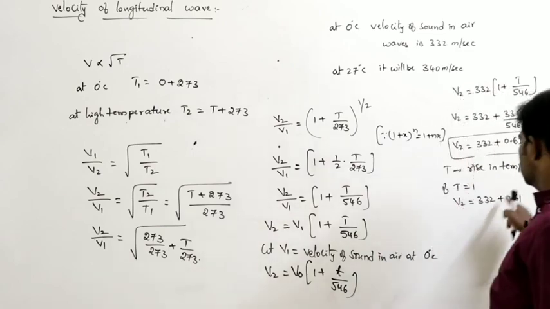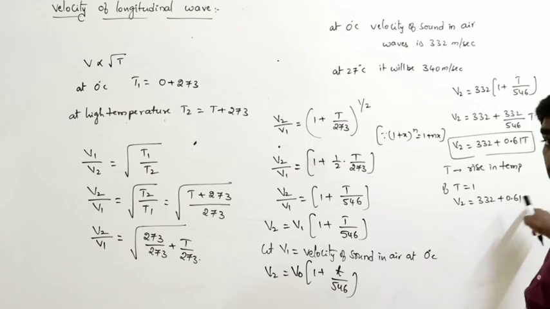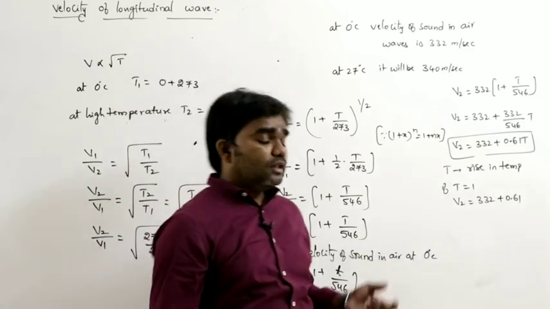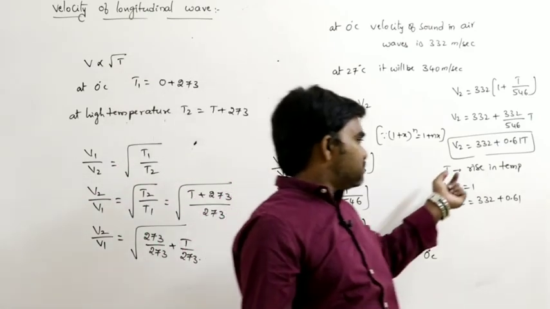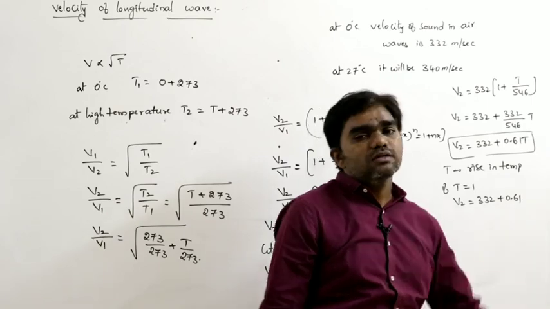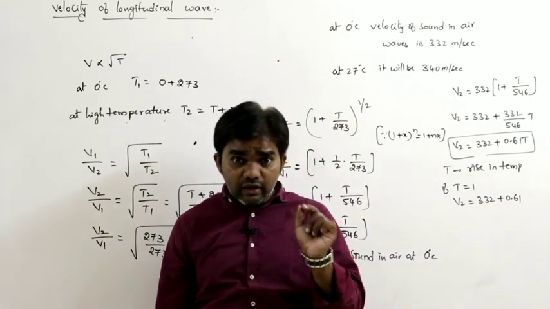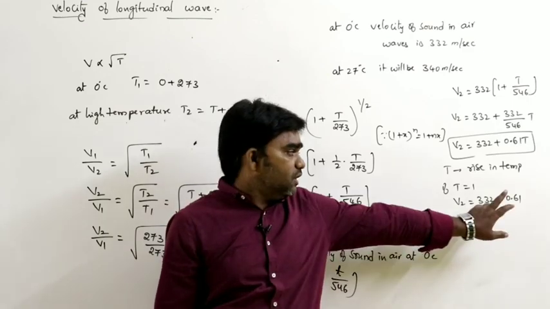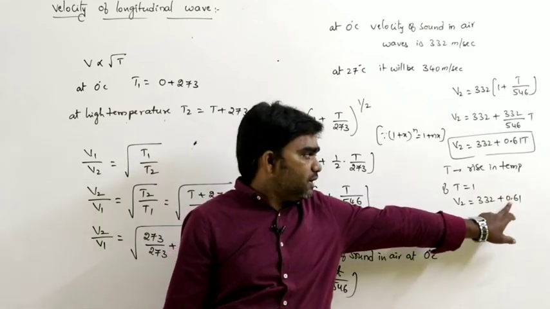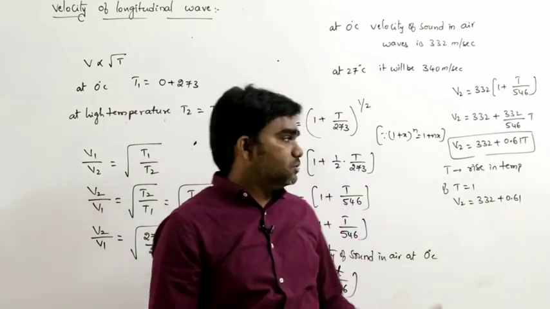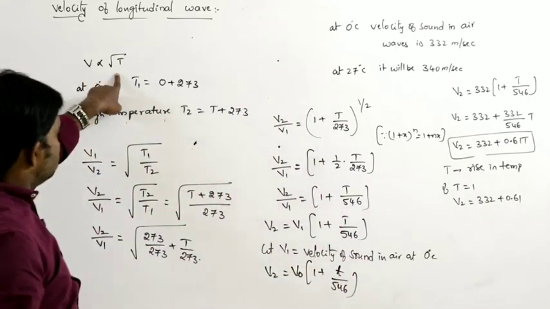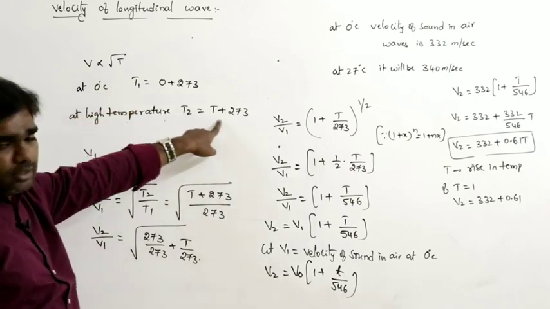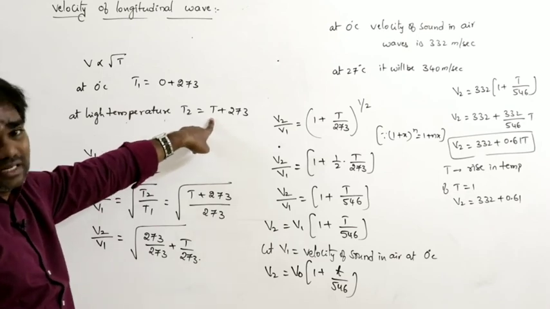If T is equal to 2, then 332 plus 0.61 into 2. That means for every 1 degree rise in temperature, the speed of sound increases by 0.61. That is important. So this is the situation here: V is proportional to root T. At 0 degree Celsius, and at higher temperature T plus 273, where T is the rise in temperature.